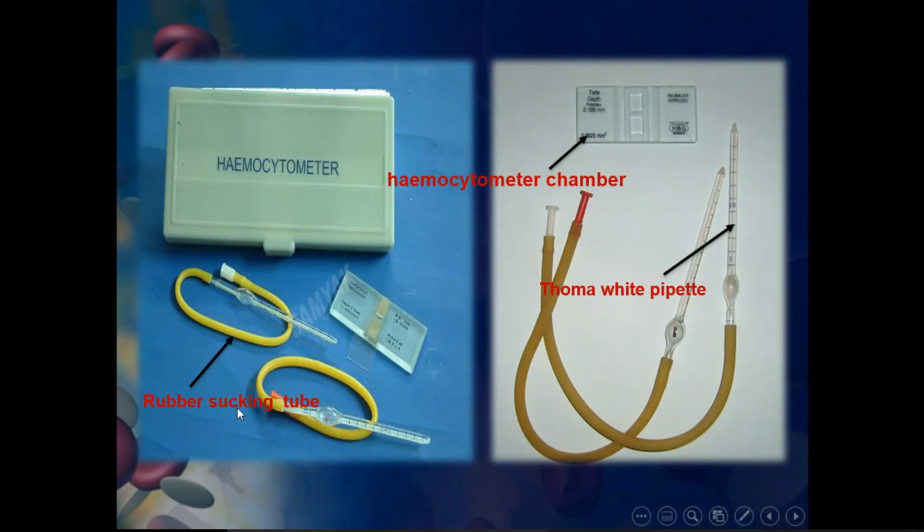You can also have a rubber sucking tube: you press the rubber and then suck the sample into the pipette. So that you can see.